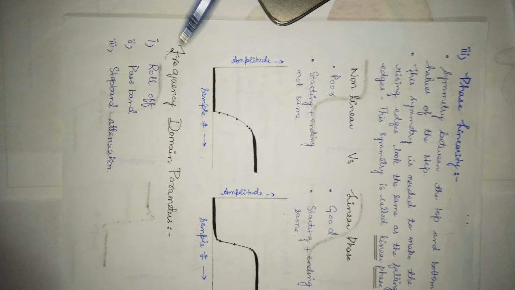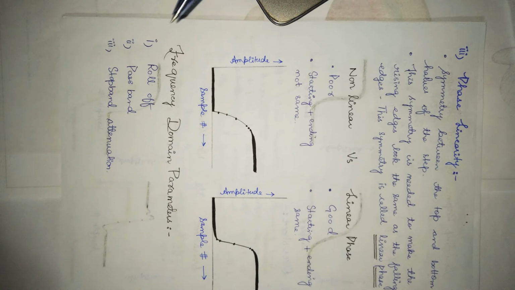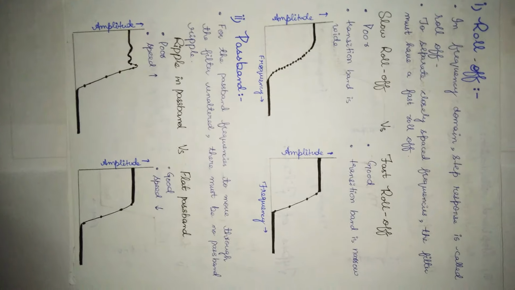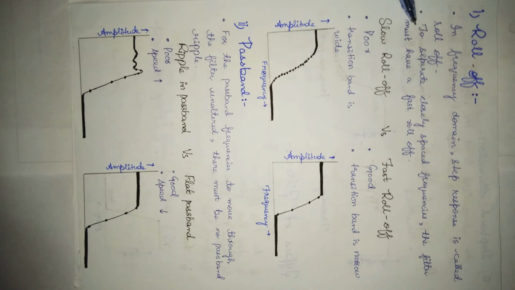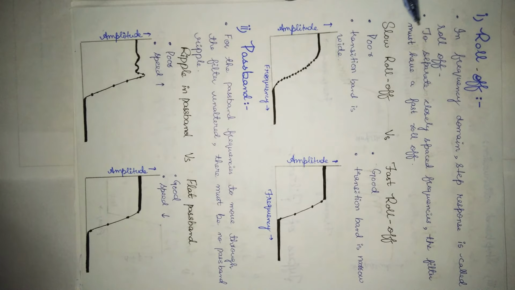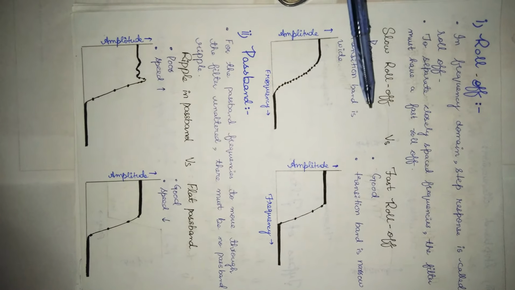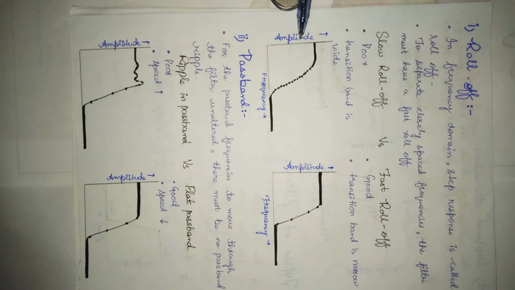Now next is frequency domain parameters. There are three frequency domain parameters: roll-off, pass band, and stop band attenuation. First is roll-off. In the frequency domain, step response is called roll-off. To separate closely spaced frequencies, the filter must have a fast roll-off. Comparison between slow roll-off versus fast roll-off. This is slow roll-off and this is fast roll-off. This is good and this is poor.